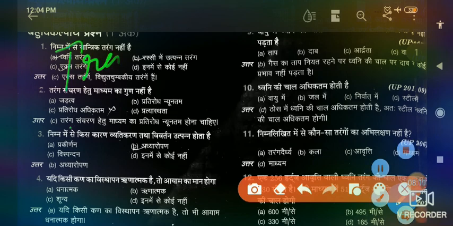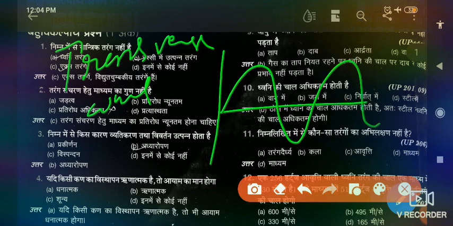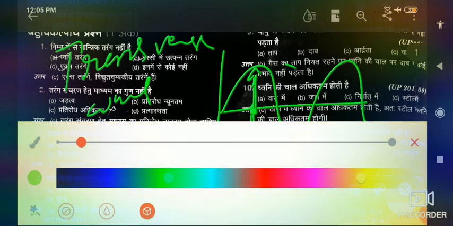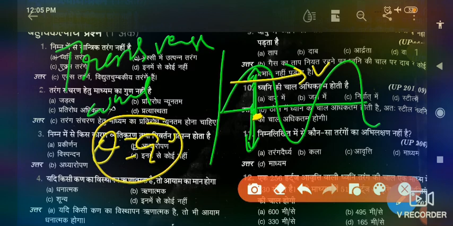Second thing, transverse wave. Transverse waves are those waves in which the particle of the medium propagates perpendicular to the wave motion. That means if the wave is propagating like this, then the particle of the medium moves like this. Sometimes it goes up and sometimes it goes down. That means the angle between the wave propagation and the particle of the medium equals theta, and the wave motion and the motion of the particle are perpendicular to each other.